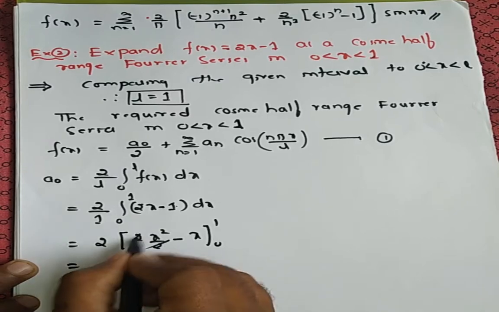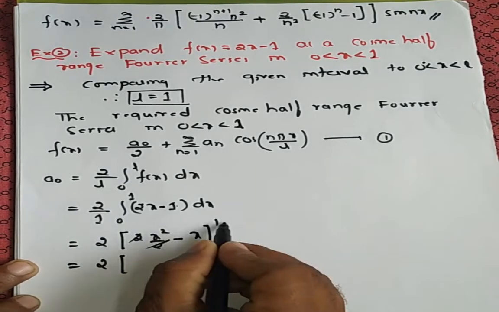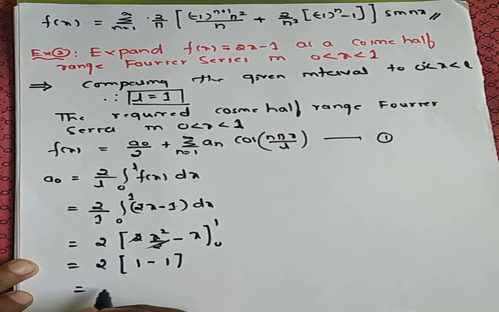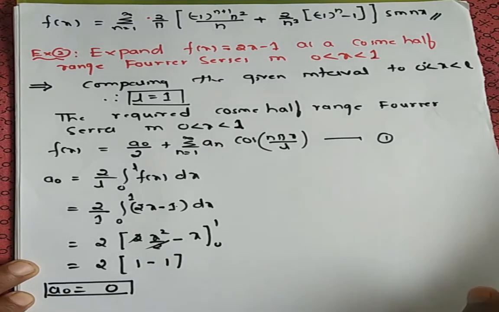So see here, the 2 gets cancelled. This 2 as it is. If you apply 1, 1 minus 1. So therefore you will get the value as 0. So a naught is equal to 0. So this is what you got. Now further